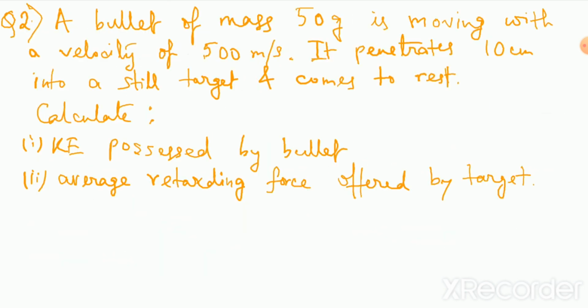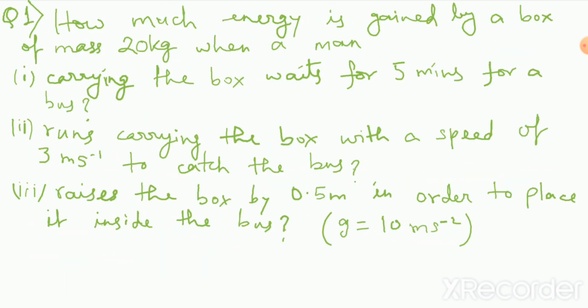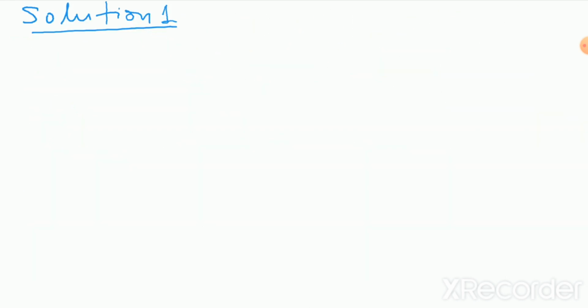Okay, the first problem given here says: how much energy is gained by a box of mass 20 kg when a man, first part says, carrying the box waits for 5 minutes for a bus. Now, I think the concept of work and energy is clear.